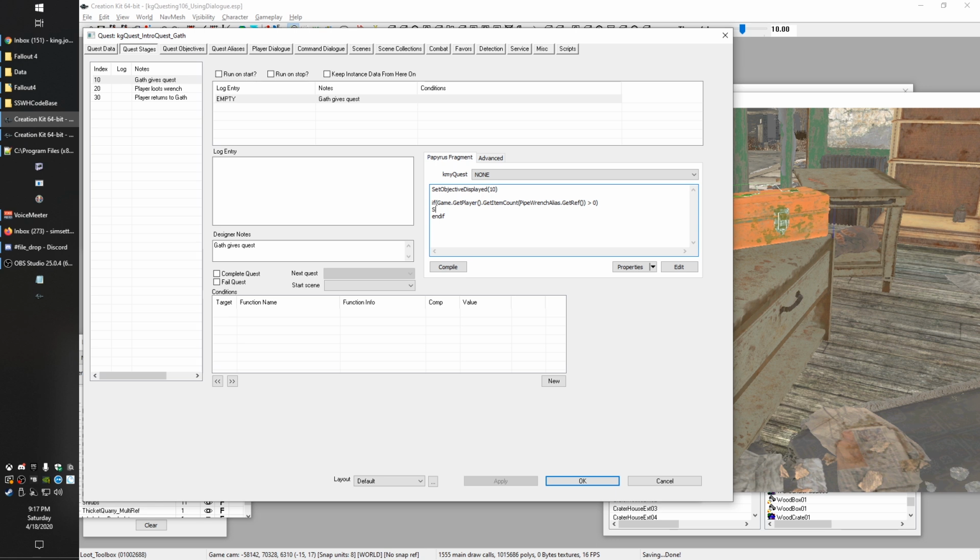But then we're going to do set stage 20. So notice that we're in stage 10. We're basically offering an opportunity for it to skip right to stage 20 from stage 10 if they already have it in their inventory. So let's walk through this again.